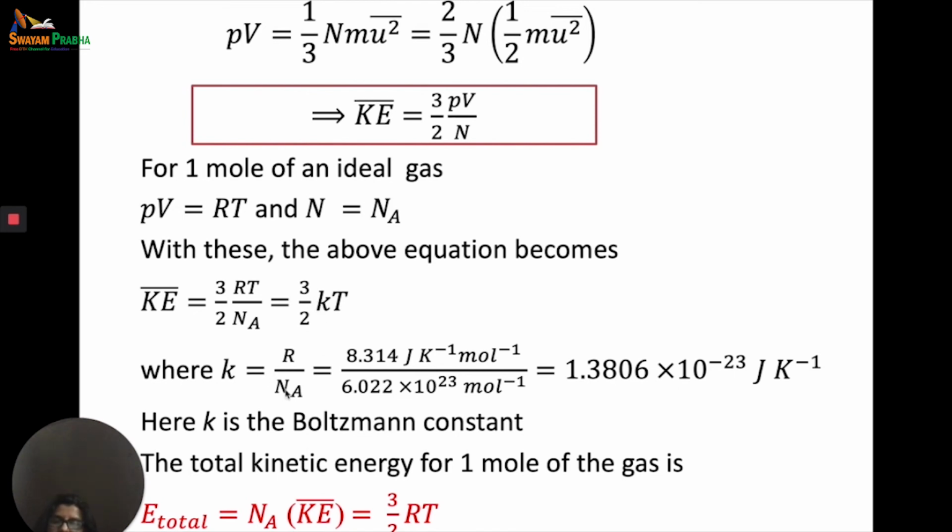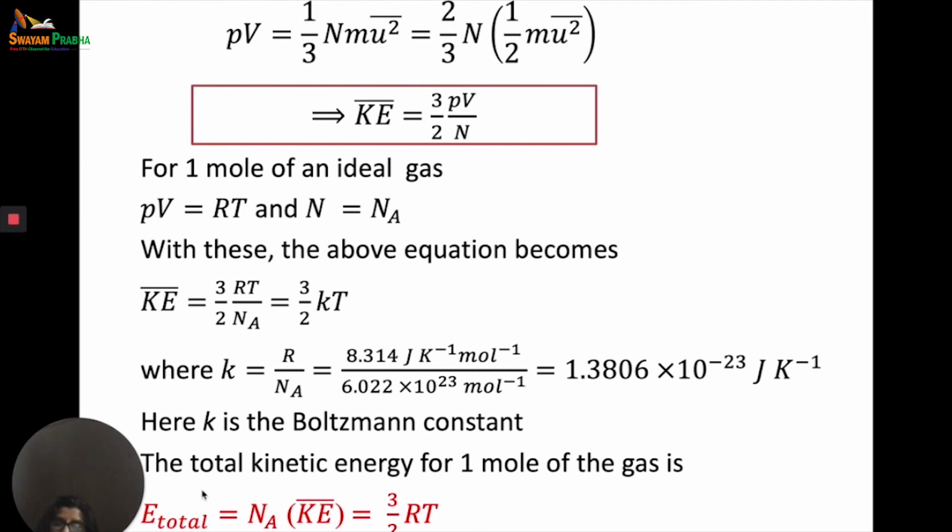So k is equal to R by Na. And what is the value of R? We know it as 8.314 joules per Kelvin per mole. What is the value of Na that we know? 6.022 into 10 to the power 23 per mole. So the value of k that we get is 1.38 into 10 to the power minus 23 joules per Kelvin.